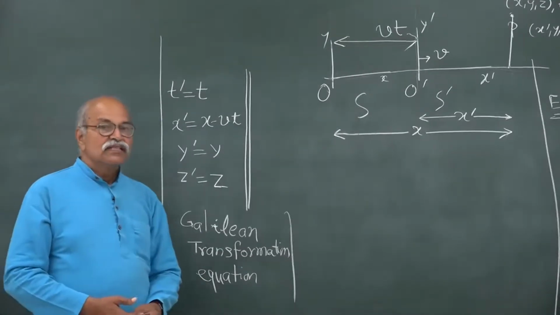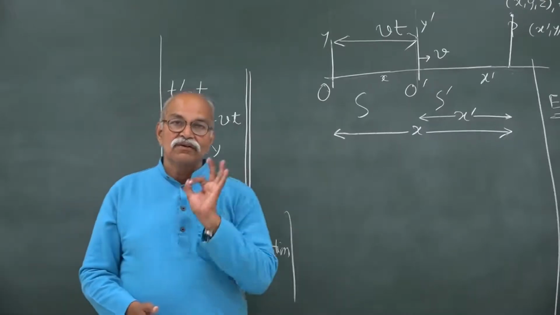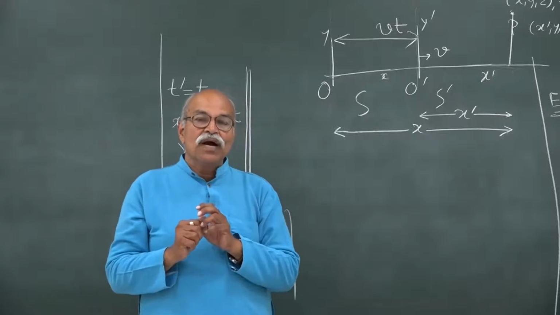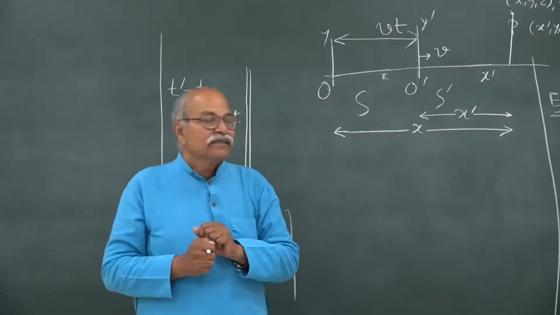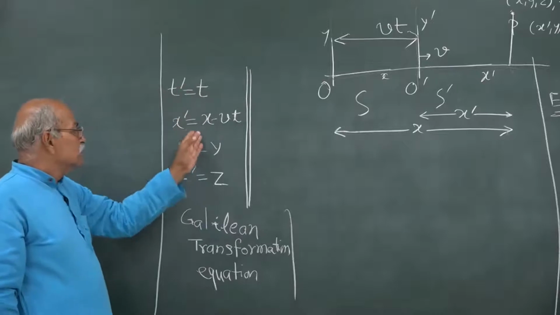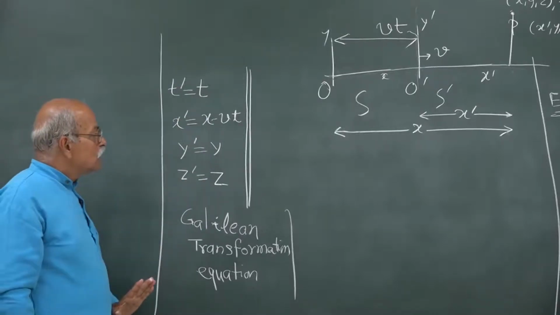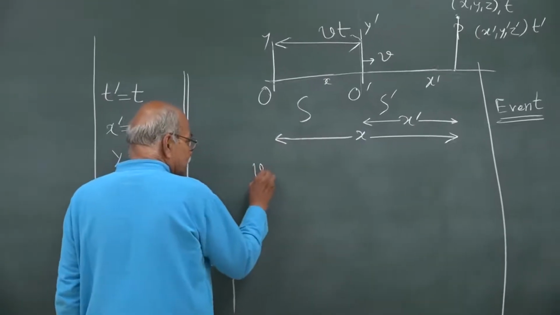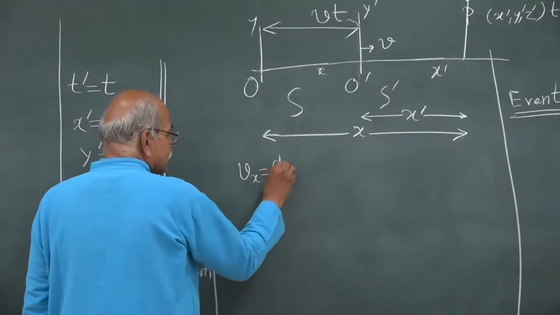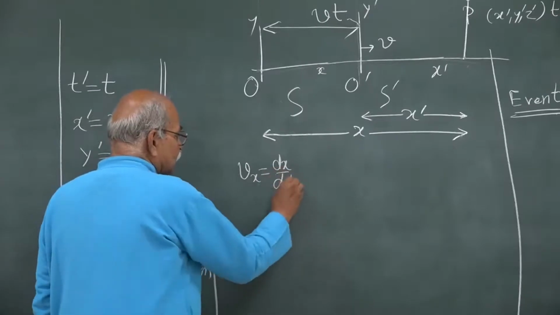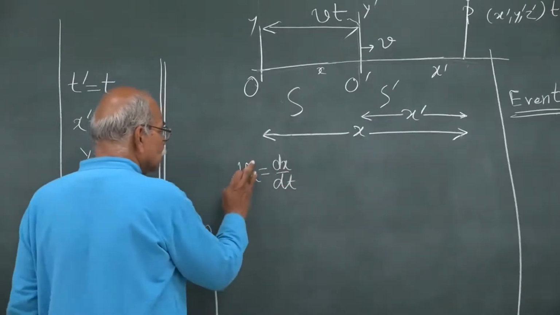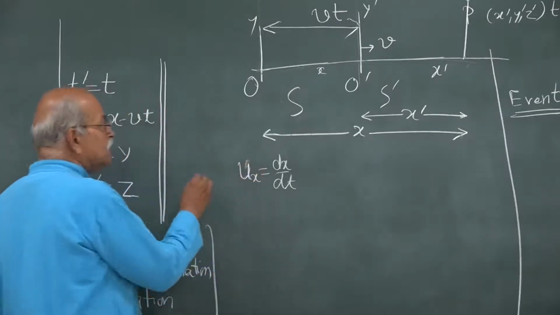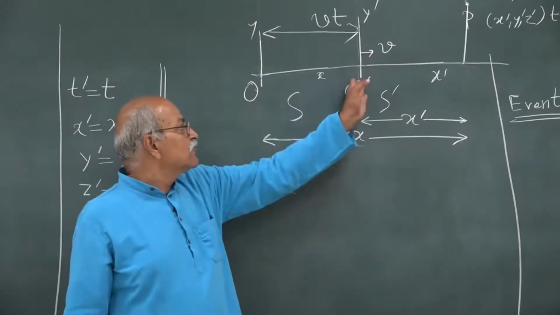Now, let us look at Newton's laws and acceleration in particular. How are the accelerations related? This is the relation between the positions. Then how are the velocities related? What is Vx? Vx is dx by dt. Velocity of a particle, let me call it u, ux, particle velocity. V we will reserve for the frame velocity.